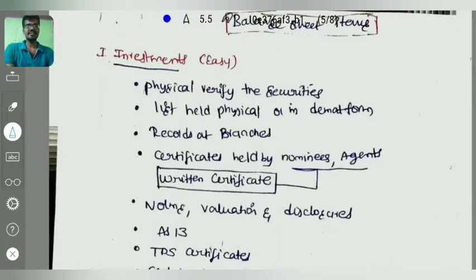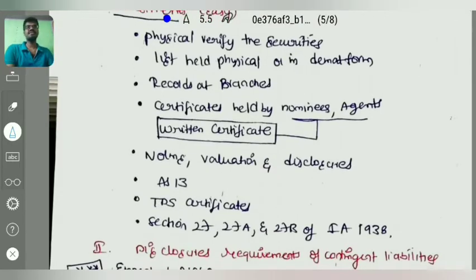Then the next point, certificates held by nominees agents. In that case, we will ask the nominees agents for written confirmation, like SA 505, external confirmations. Norms, valuation, disclosures as said in IRDA have been followed or not. AS 13 accounting method of investments has been followed or not. TD certificates, if any TDs are there, the certificates have been verified and examined or not. Sections 27A, 27B of the Insurance Act 1938, these provisions have been complied with or not, you have to check.